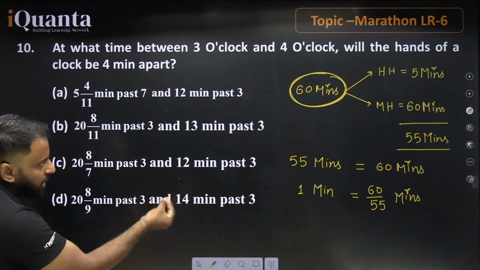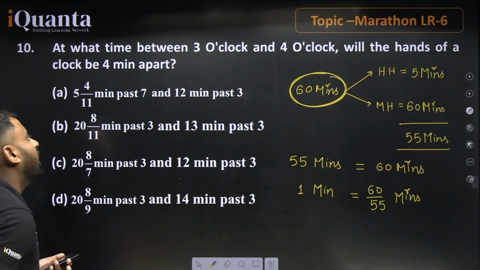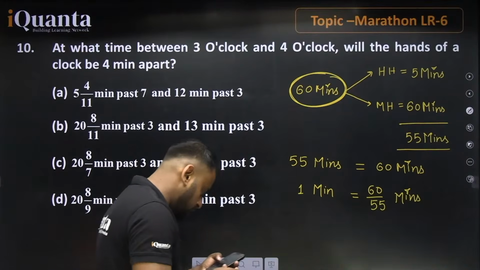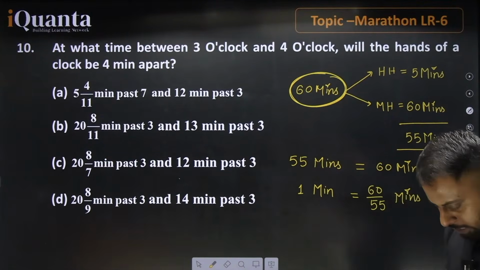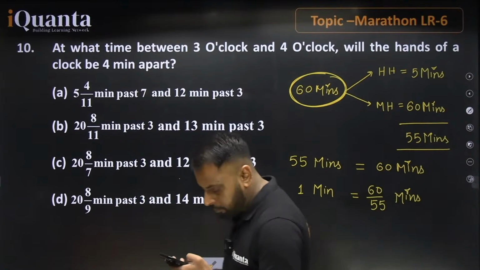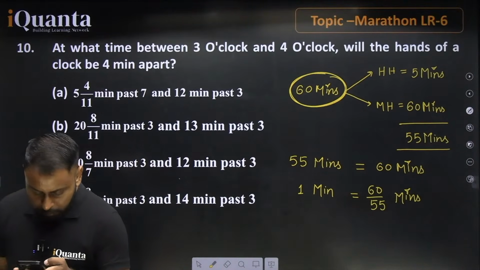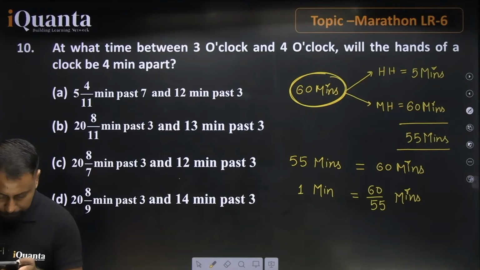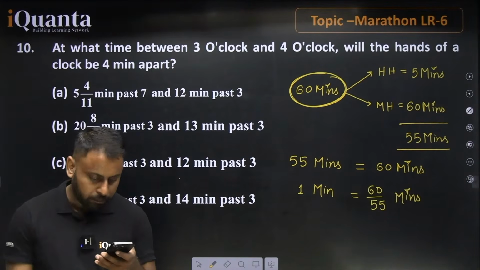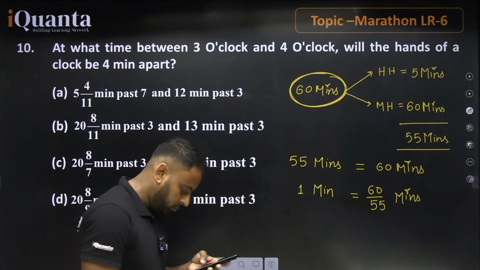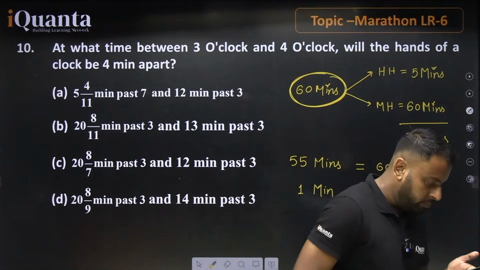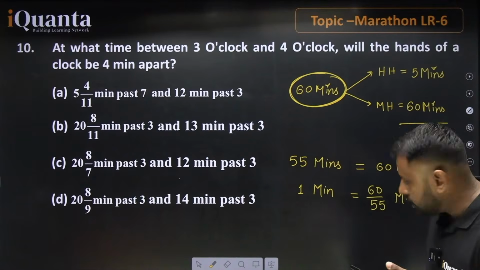You can go with this step and find the correct answer for this question. Waiting for the response. Just let me know in the chat box what will be the correct value for this. If it is okay, just let me know in the chat box.